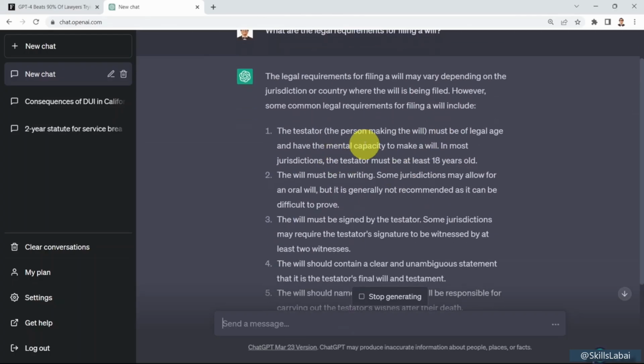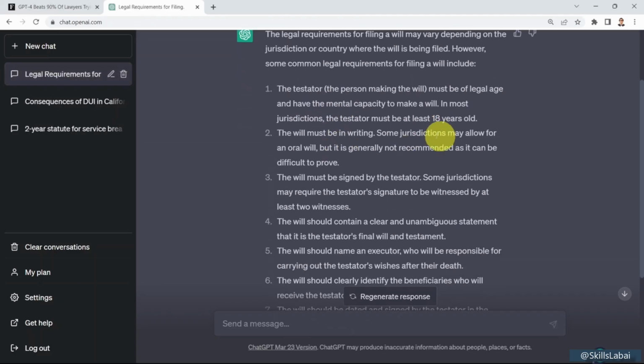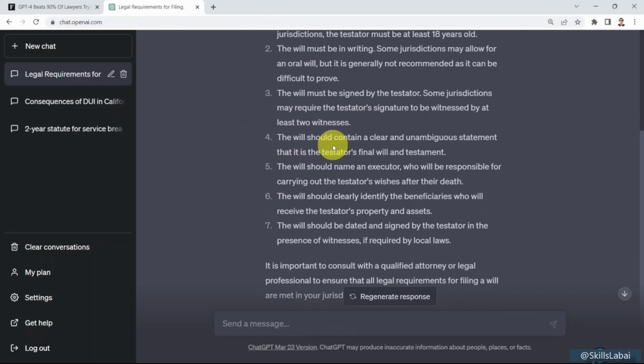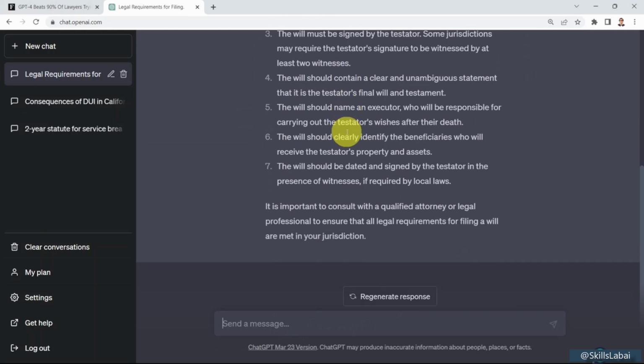First, the person who's making the will must be of legal age and have mental capacity to write that will. It's assuming they're at least 18 years old. Then the will must be in writing. The will must be signed by the testator. And then the will should contain a clear and unambiguous statement. Again, it's giving you clear instructions of what the requirements are to file a will.